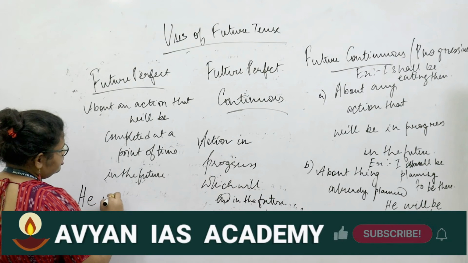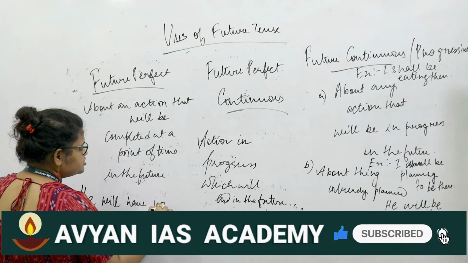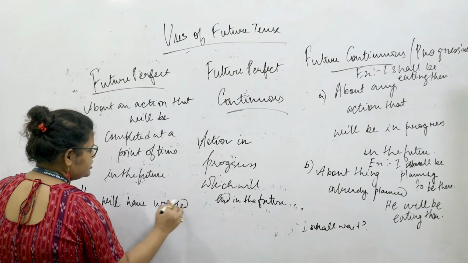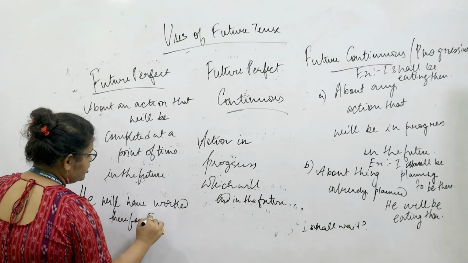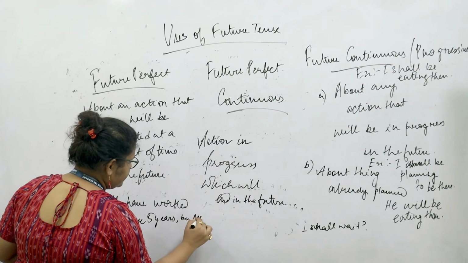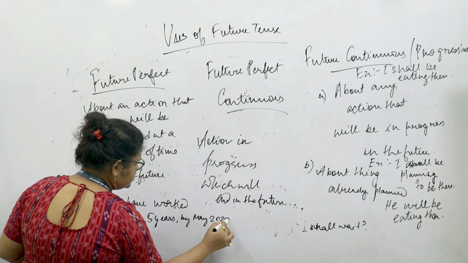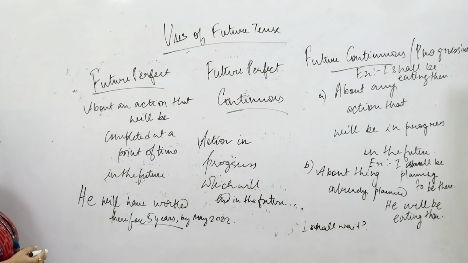Example, he will have worked there for 5 years by May 2022. So the action has not yet happened. It will happen at some point of the time and will be completed at the certain point of time. Hence it is being talked about in the future perfect tense.